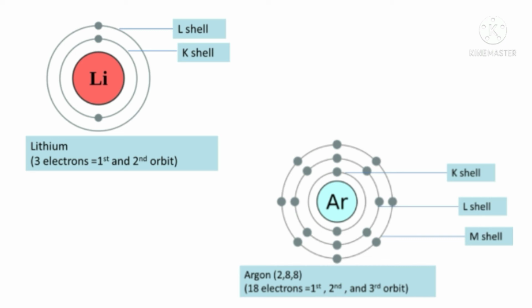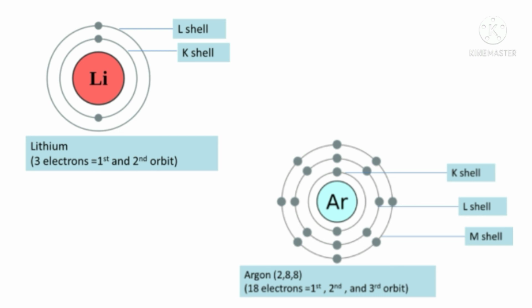So for the first shell n is equal to 1, so there will be 2 electrons. For the second shell n is equal to 2, therefore by the formula 2n square it's 8. So in the second orbit there will be 8 electrons, and in the third orbit n is equal to 3, so there will be 3 square into 2, that is 18. So there will be 18 electrons in the third orbit. So by using this formula you can fill the electrons in the respective atom shells.